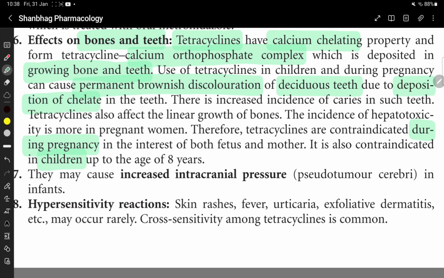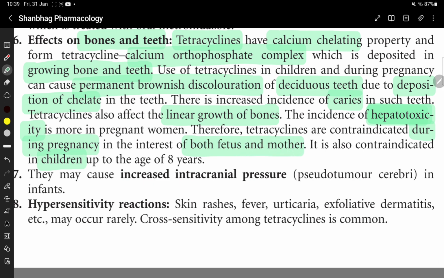It causes permanent brownish discoloration of the deciduous teeth due to deposition of chelate in the teeth. There is increased incidence of caries in such teeth. Tetracyclines also affect the linear growth of bone. The incidence of hepatotoxicity is more in pregnant women. Hence, tetracyclines are contraindicated during pregnancy in the interest of both fetus and mother.